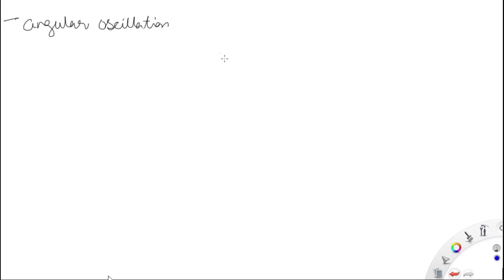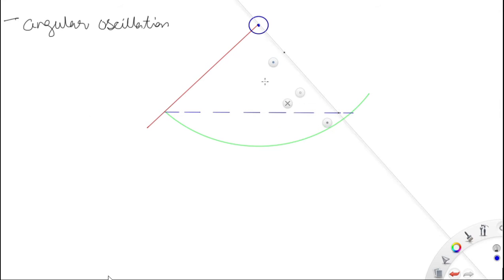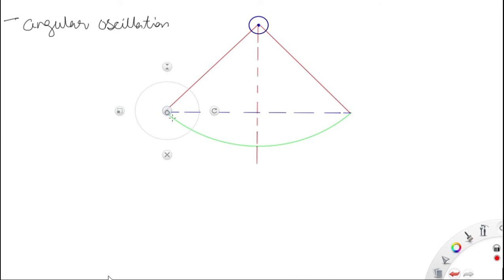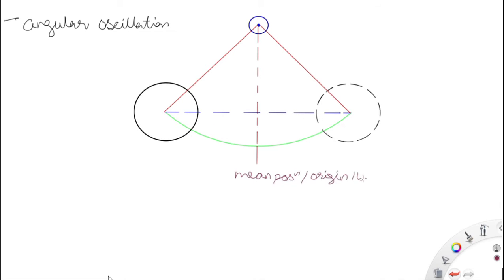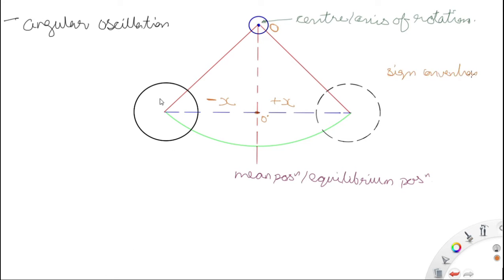Now we will see angular oscillation. Angular oscillation is shown by a pendulum. So in the pendulum we have a circular object, because circular shape is the perfect shape, a very balanced shape at the center.